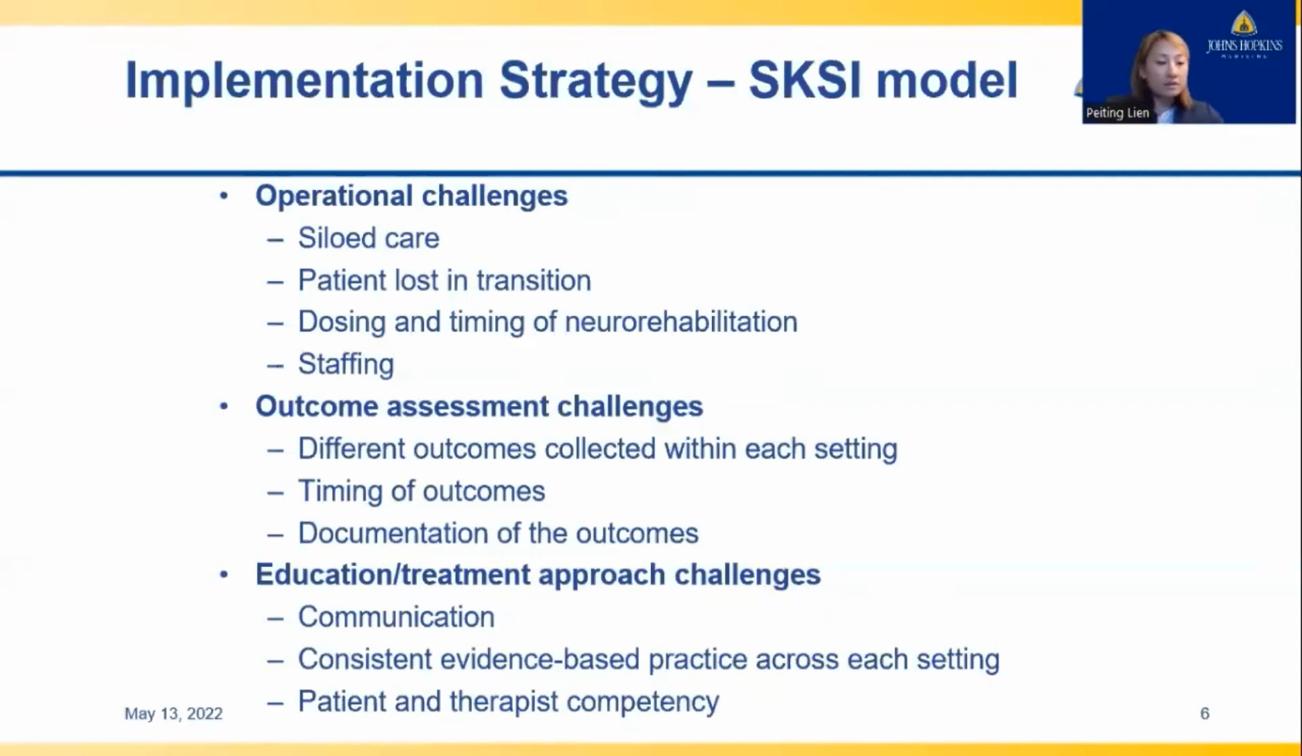Some operational challenges included siloed care, patients lost in transition, dosing and timing of neurorehabilitation, as well as staffing. Outcome assessment challenges included different outcomes collected within each setting, the timing of outcomes, and the documentation of outcomes. Education and treatment approach challenges included the communication and consistency of care amongst therapist team and care team.